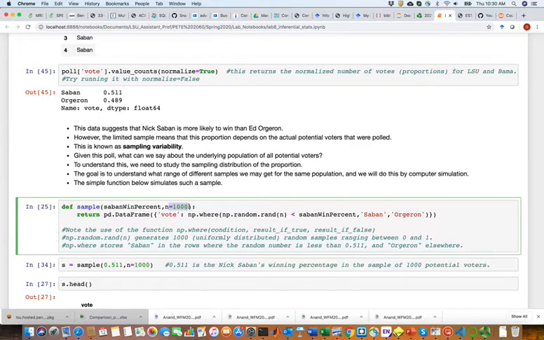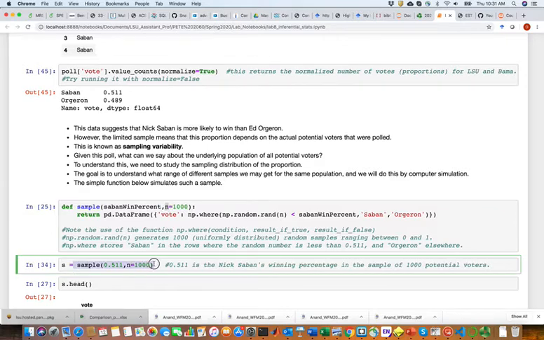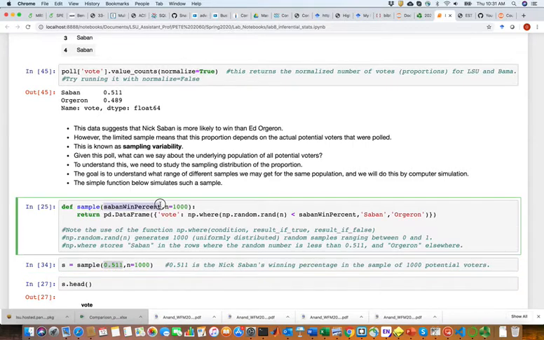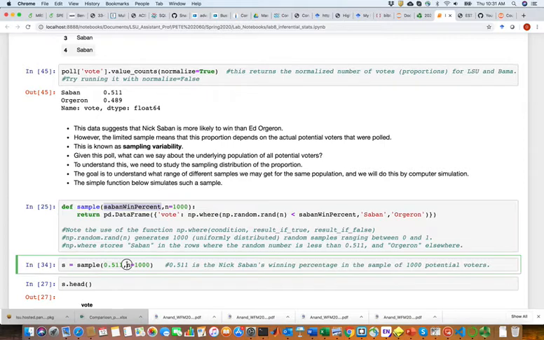This is totally optional. You could have gone in with this, and you would have to provide two arguments to the sample function. When you do this, it's optional to provide the second argument. So this is the default value for the second argument, n. And we use that here in this function. First argument is Saban's win percentage. Second argument, which is optional, 1,000. So what you get here will be Saban or Orgeron.